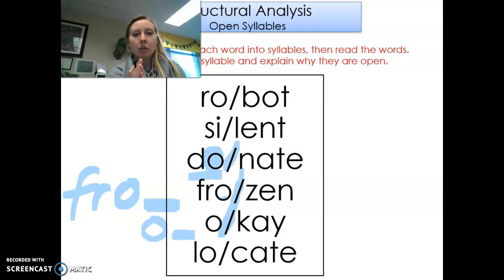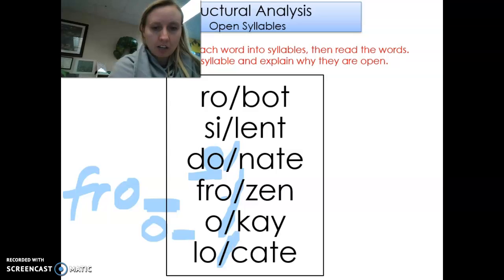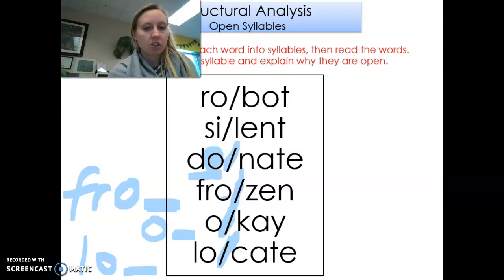Last one, locate. Okay, we broke it here. You can see the L-O. There's no consonant closing it in. It's not closed. It's open. It's an open syllable. And the open syllable says the long vowel sound, or the name, which is O.